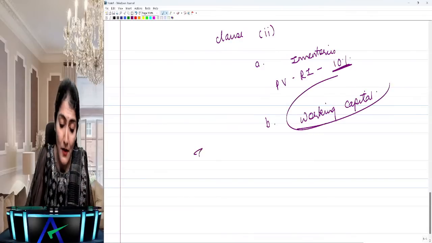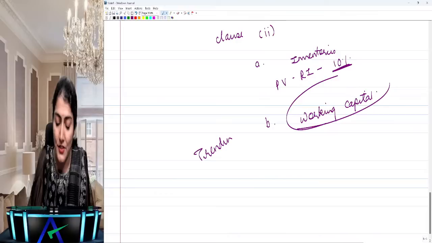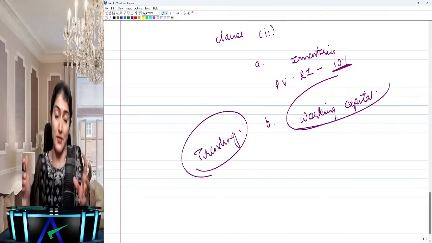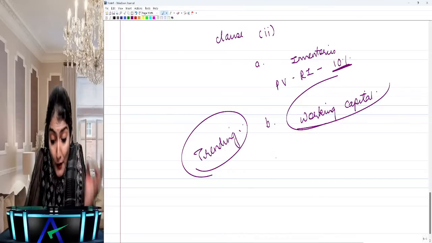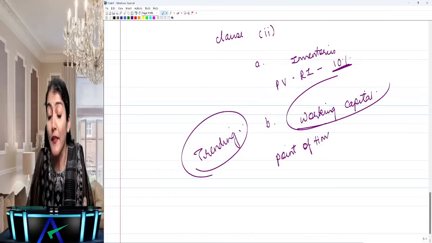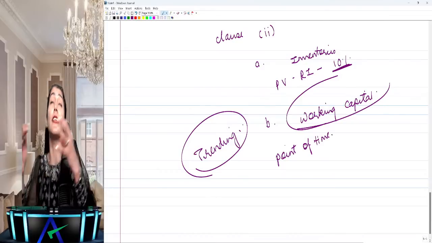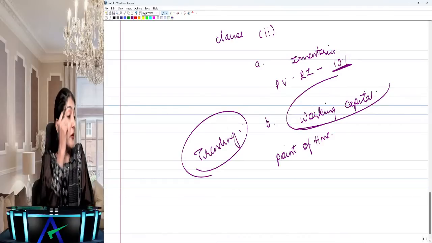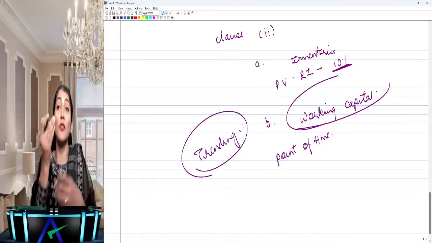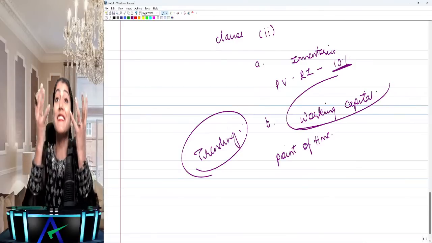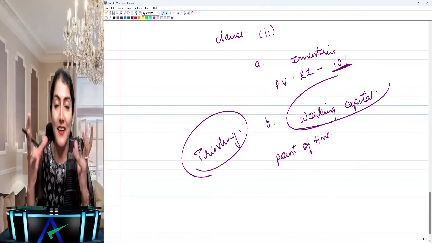Right, nowadays what is trending in the exams, a question asked recently, was regarding clause 2B, which is regarding the working capital. Whether at any point of time during the year, they catch you there. They say at the end of the year, and then you think, end of the year, so it is not exceeding 5 crore. In between the year, it was exceeding 5 crore. So you have to read it very carefully, putting oil in your eyes.